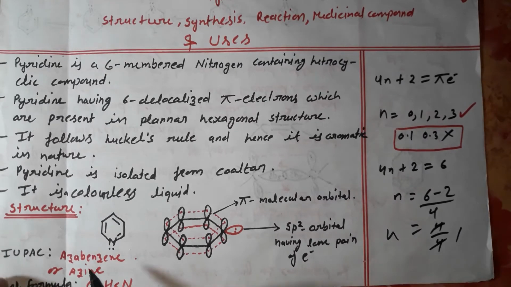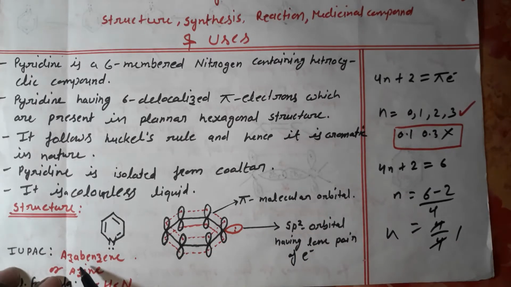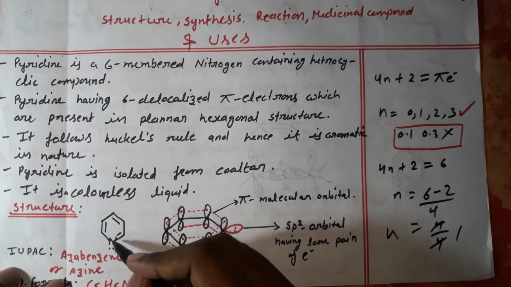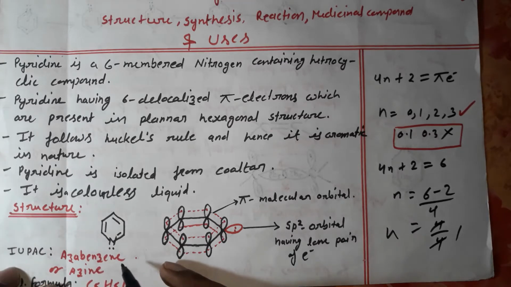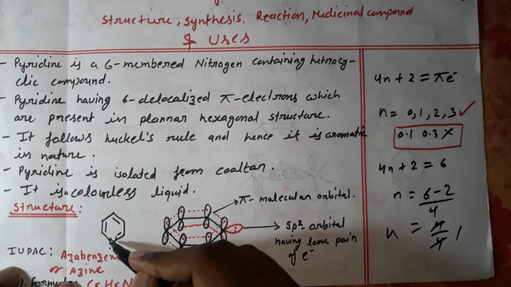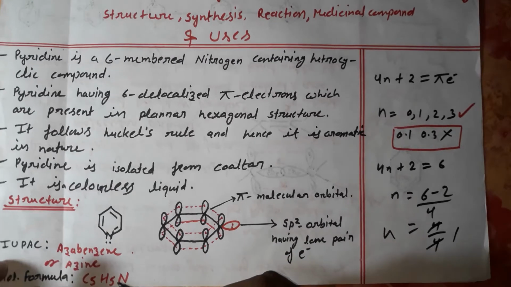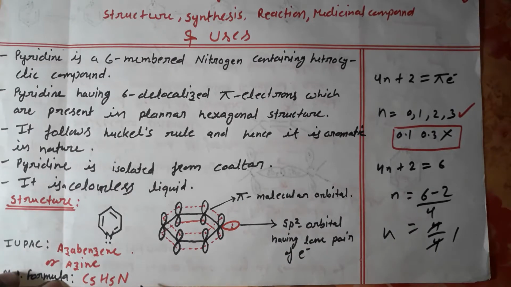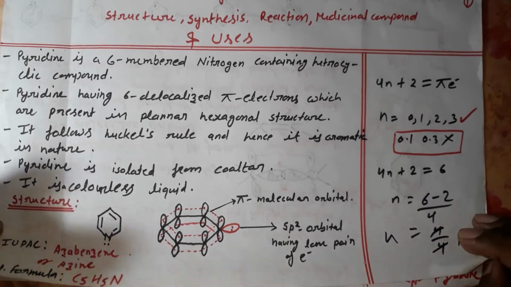The IUPAC name of pyridine is azabenzene. This is the structure of benzene with 1 nitrogen atom. For the nitrogen we use the prefix aza, and since it is like benzene, it is named azabenzene, also called azine. For the 6-member ring we use the suffix -ine, and for the nitrogen aza. The molecular formula is C5H5N. Now look at the arrangement of orbitals in detail.